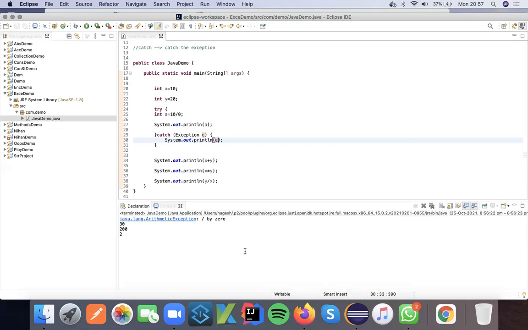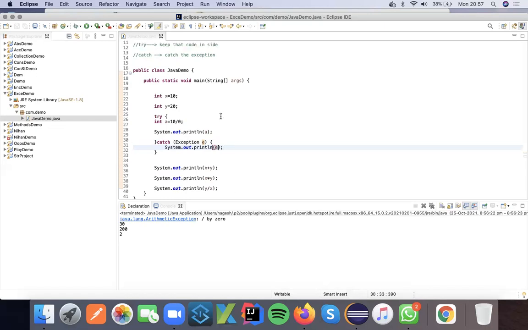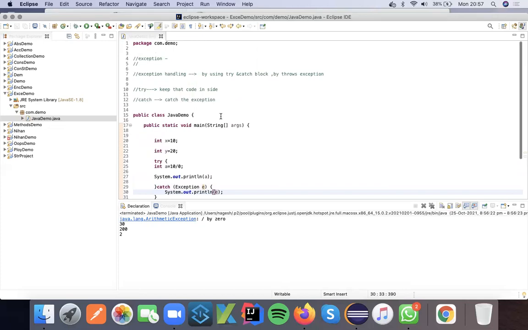What it helped me with is avoiding termination of the flow of execution. The termination of the flow of execution is now not there. It continues executing even though there is an error. So this is called exception handling. This mechanism is called Java exception handling.